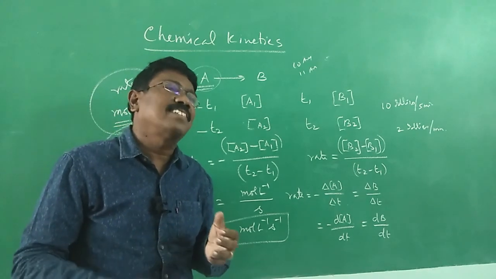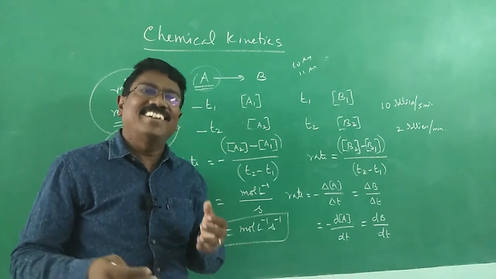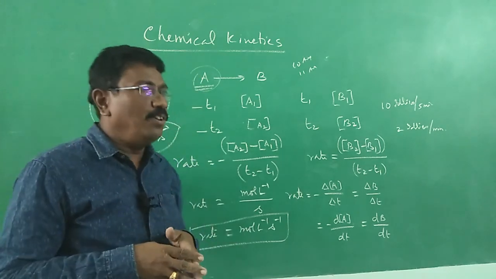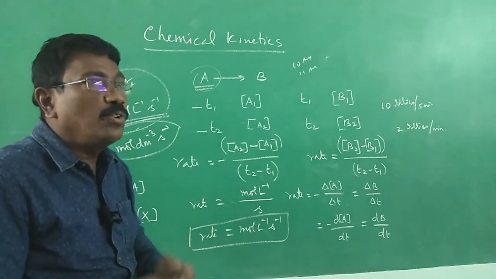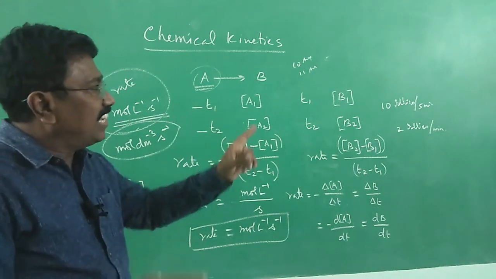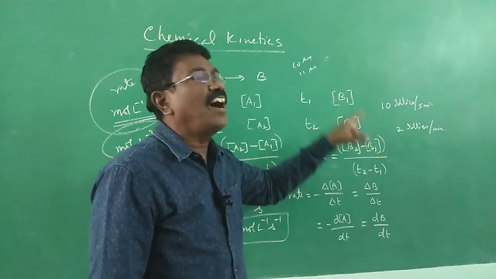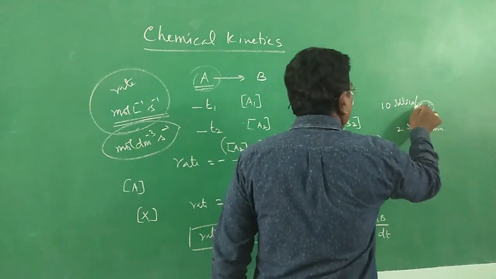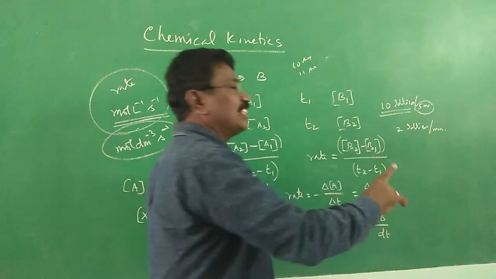As time passes on, I may get tired, or my stomach starts to fill up. Therefore, the speed gets reduced. So, the rate is not a constant. Even though I say 2 idlis per minute, it is an average rate. On an average, throughout 5 minutes, throughout the reaction that has happened, the rate is 2 idlis per minute.